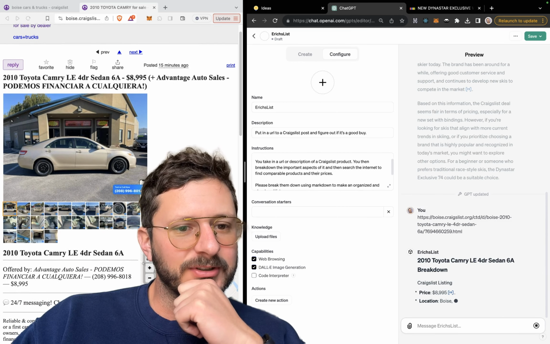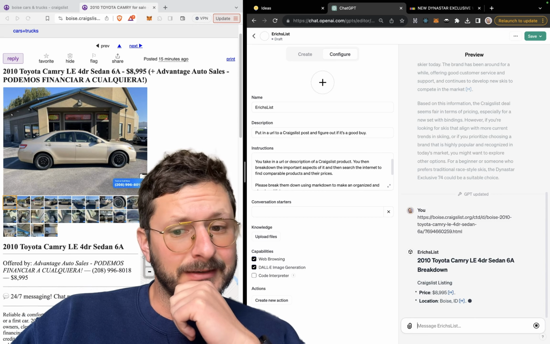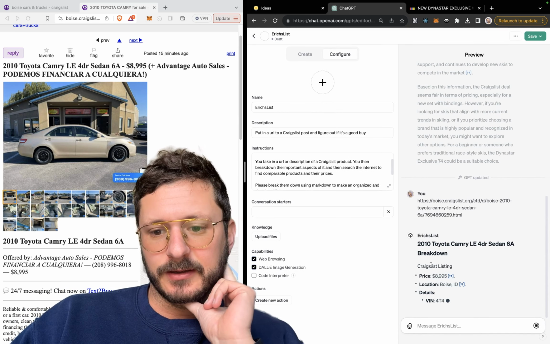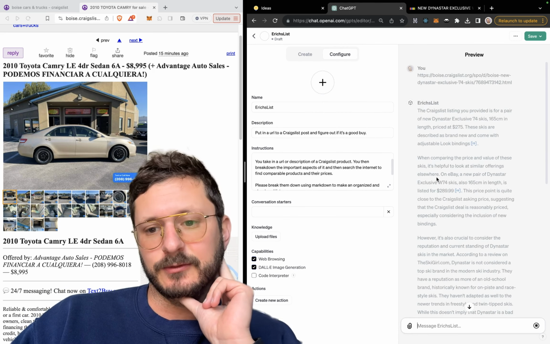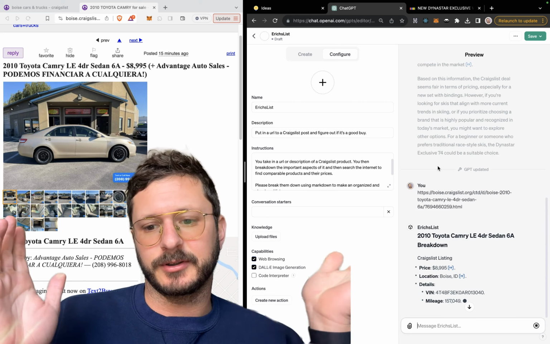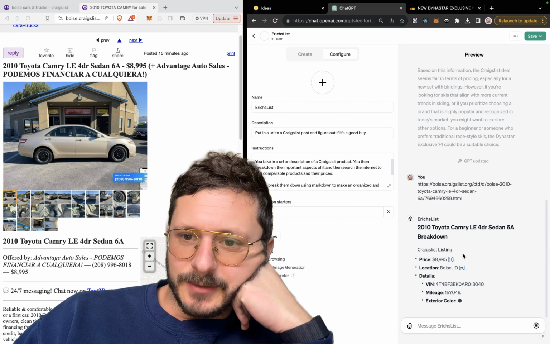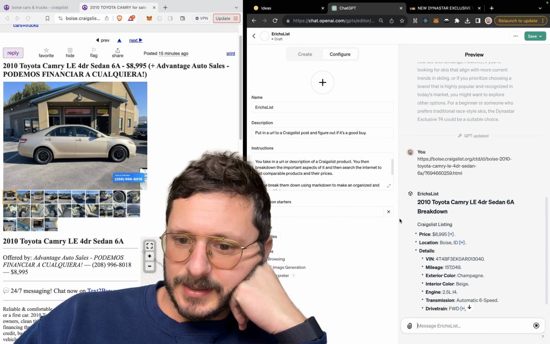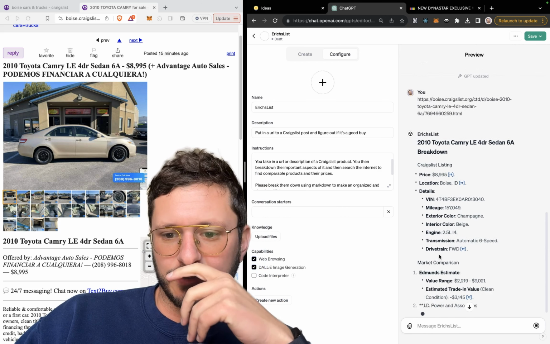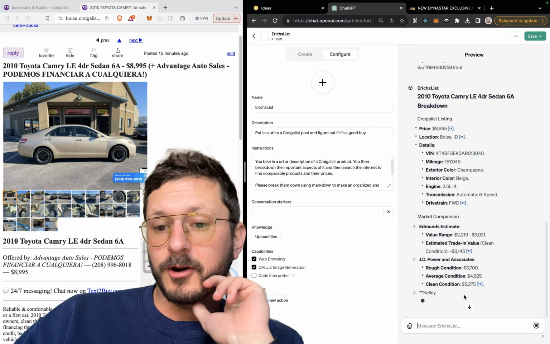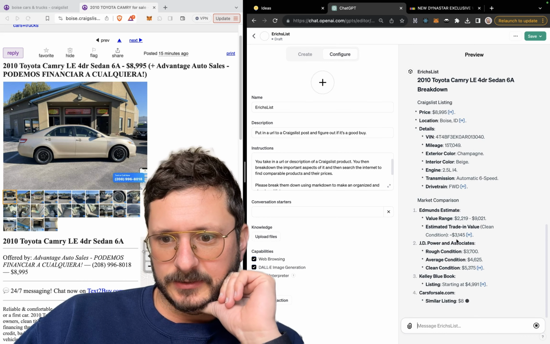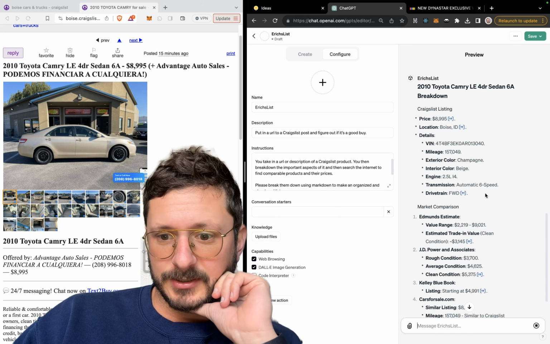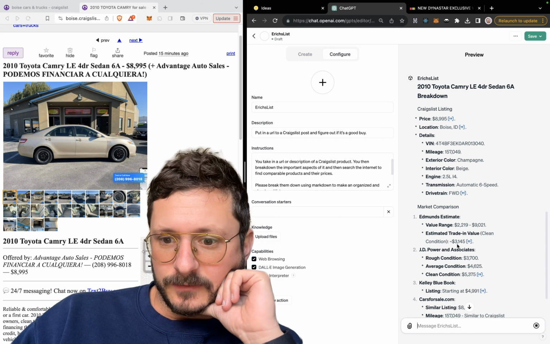Camry LE 4-door sedan, $8,995. All right, here's a breakdown. So you can see here the Markdown's helping a lot. This was cool, but it's like reading a bunch of open-ended paragraphs. We come here and we're going to see this is the name of it, this is the listing, location, all that information. Then market comparison. That's interesting. So the value tends to range 2 to 9K, which is right where it's at. Estimated trade-in values 3.